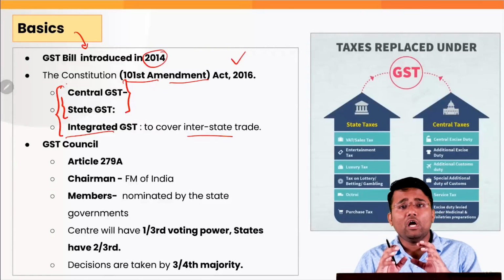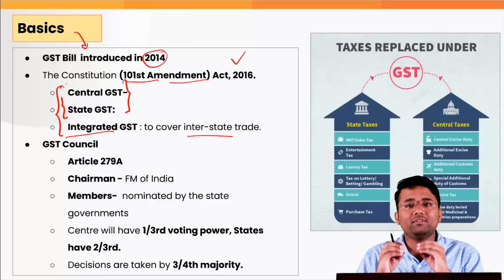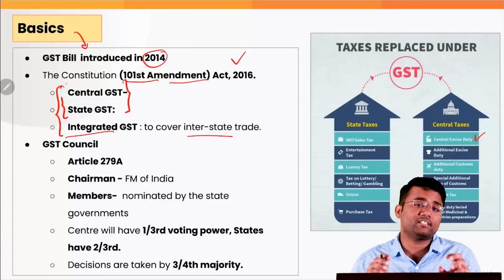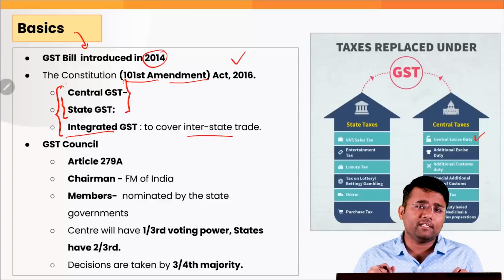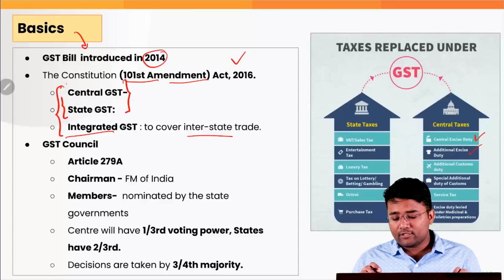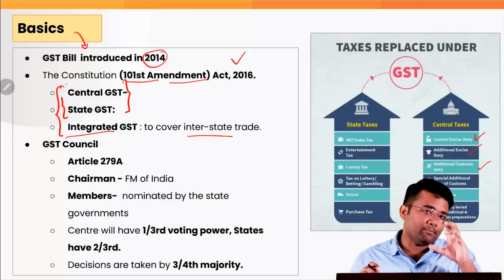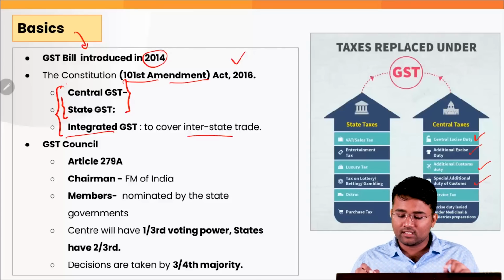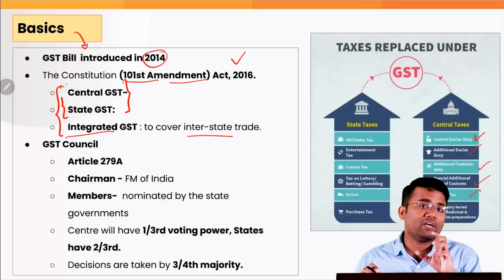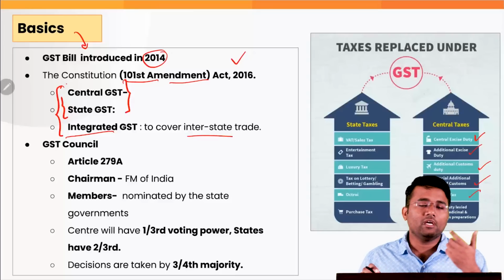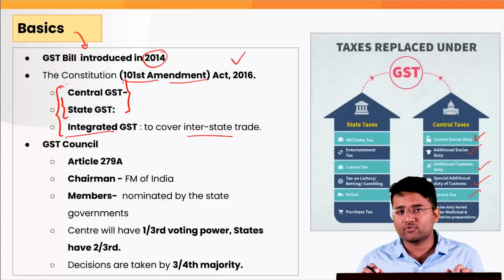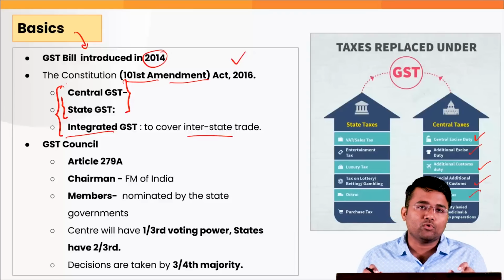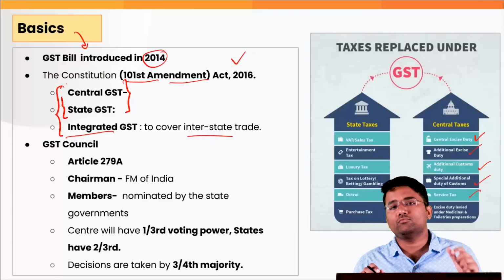If you talk about what were the taxes that were subsumed under the GST, various central taxes like central excise duty, which was applicable on manufacturing of various goods, then additional excise duty, additional customs duty, which was applicable on imported products, then special additional duty of customs, service tax, which was applicable for availing various services, like when we were dining in any good hotel or restaurant. To avail that service, there was a service tax applicable by that particular hotel or restaurant. That is also subsumed under the GST.